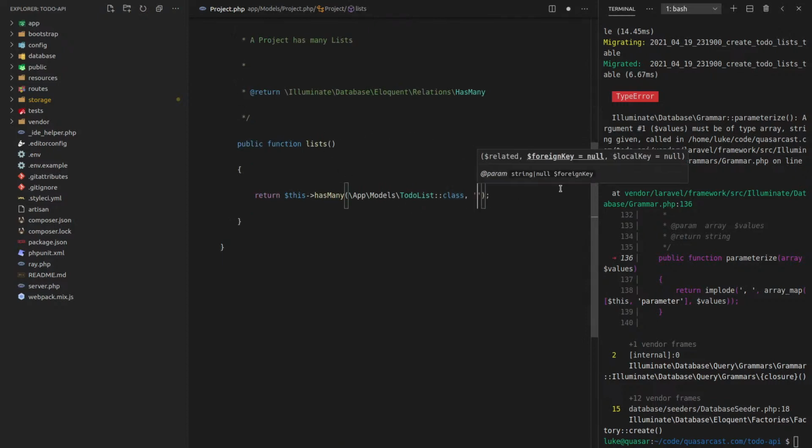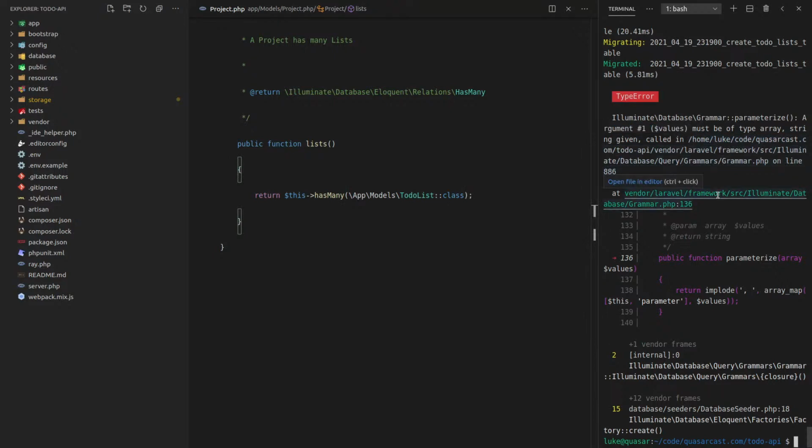And maybe we have to come in here and say project ID. Let's try that again. Got to be honest, I don't know where this is coming from. Must be of type array, string given.